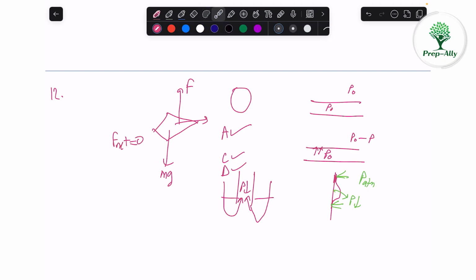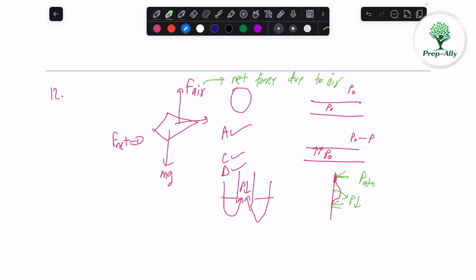Let me repeat again. This is a kite, gravity will act downwards, and the force due to air has to act upwards. Actually, the net force due to air acts upwards, and the force due to air and gravity should cancel out, and the net force is zero. So my point was, what is this? The net force due to air.